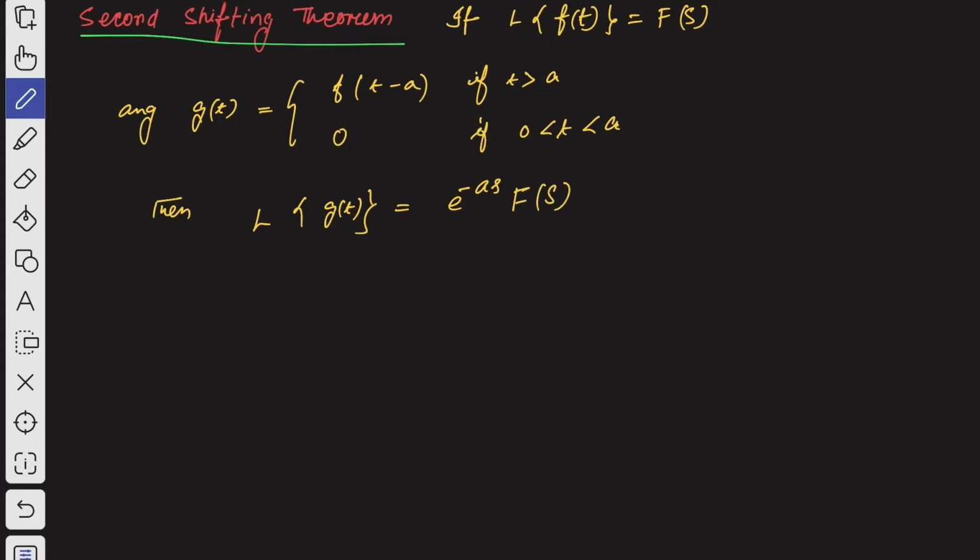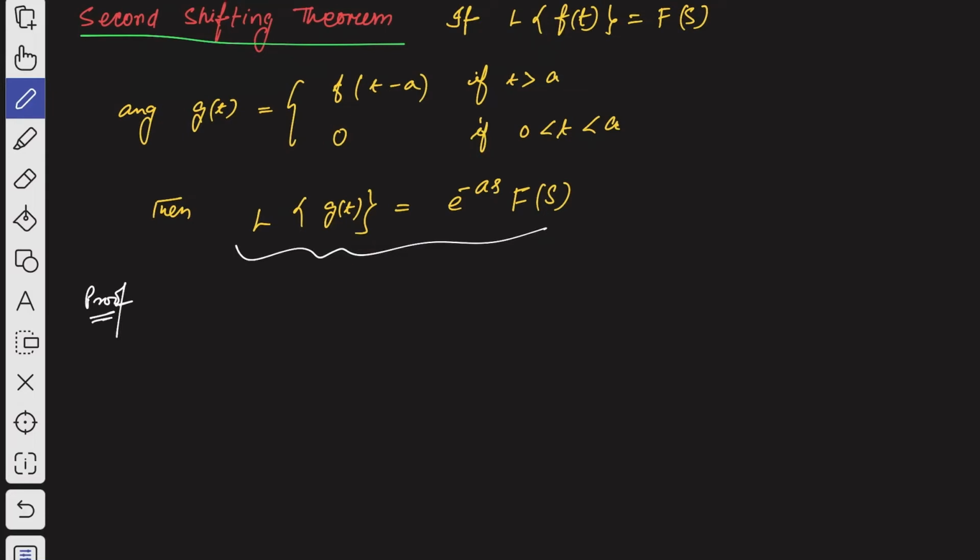There is another form of this theorem, I will show it later. Before that we need to discuss the unit step function before we discuss that form of this theorem. First let us prove this form of the second shifting theorem. So let us prove this. Proof.